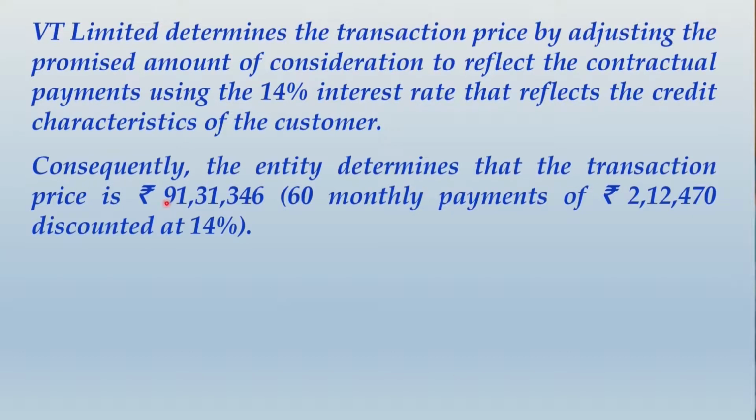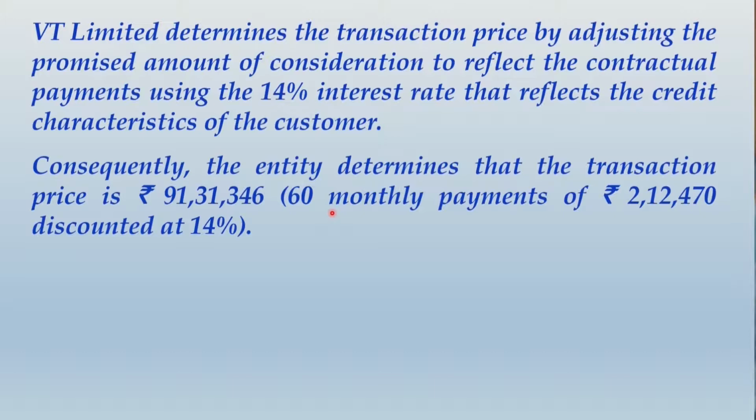Now friends, one important thing, this calculation was never required in the question, but if you want to make this calculation, definitely it can be done by discounting these installments by 14% per annum rate. But mind it, this will be not considered as a 5-year period rather than 60 months period, because the installments are payable on monthly basis.